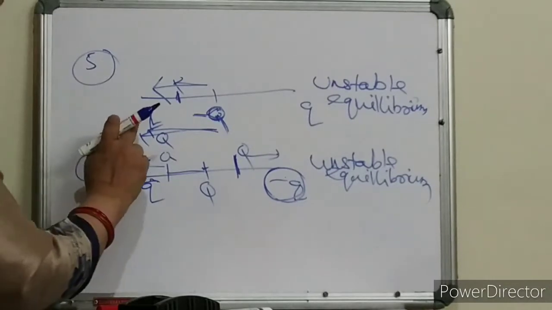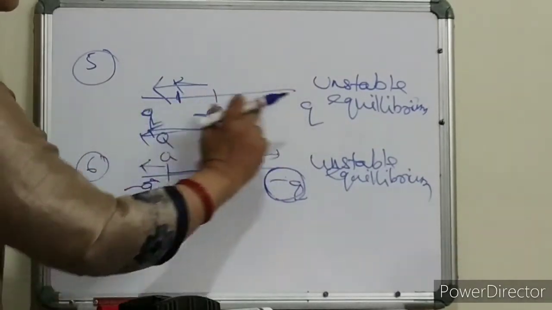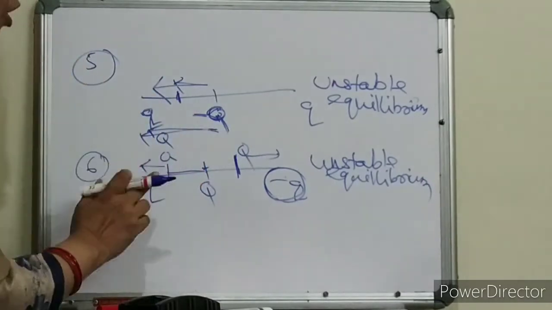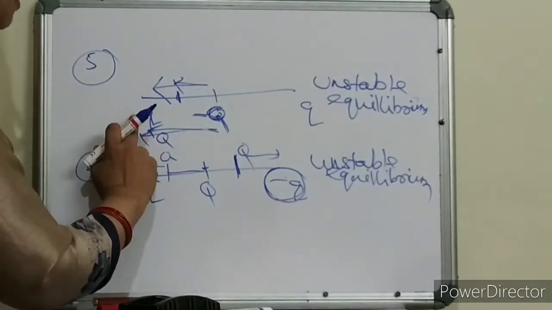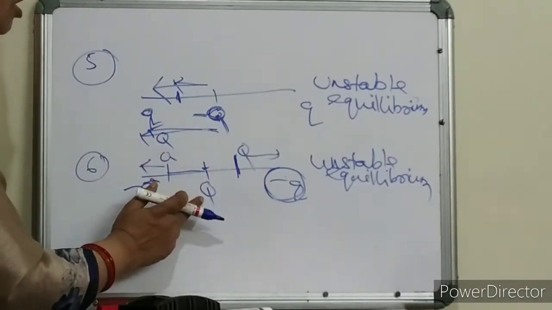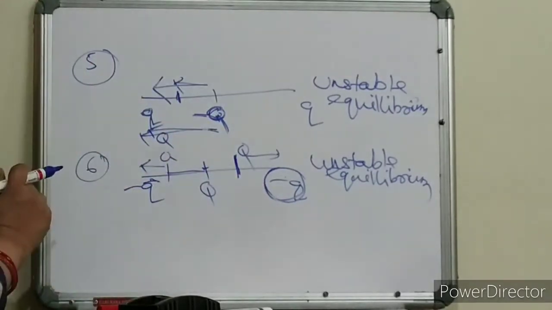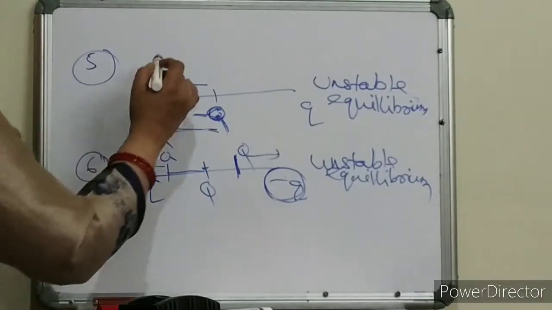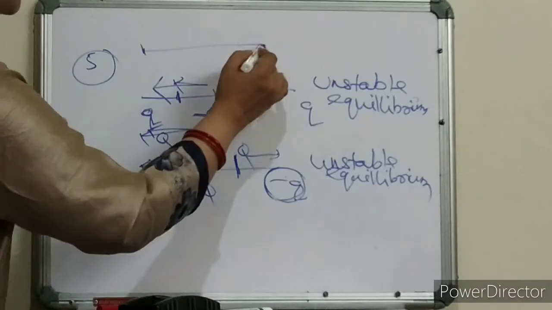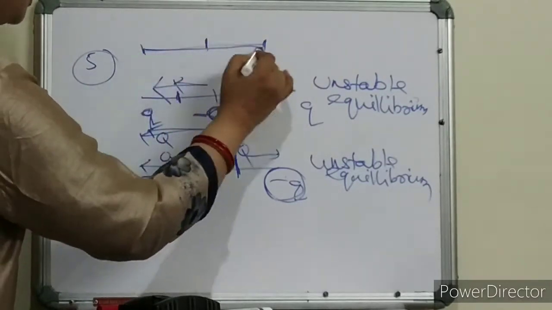So that means similar charges at the extreme positions and the mid charge of opposite nature. See, positive, positive, here it is negative. Here negative, negative, here it is positive. So this is the case of unstable. For stable, what will happen? For stable, let me discuss another thing, so there will be no confusion there.